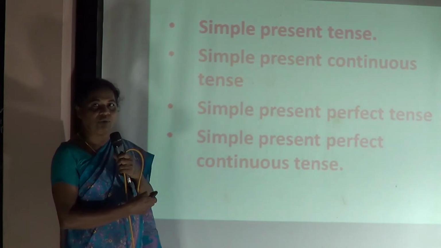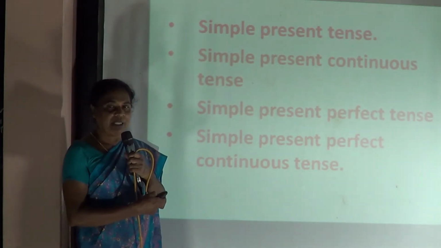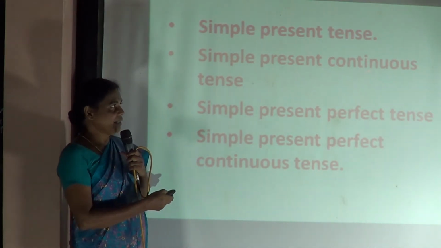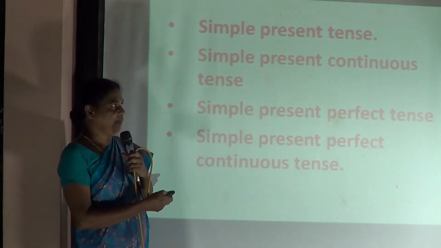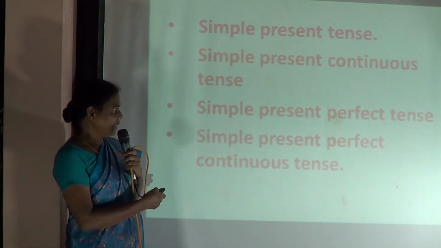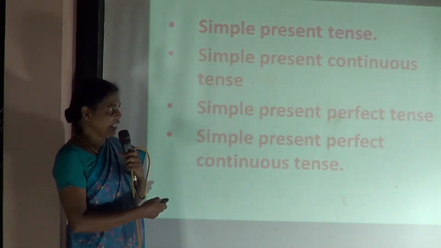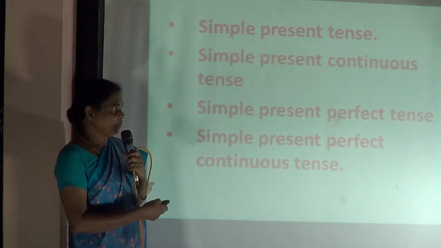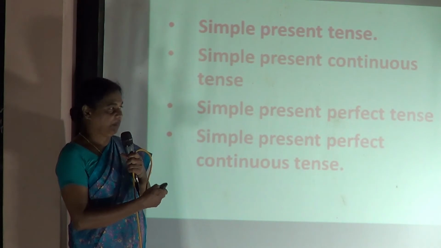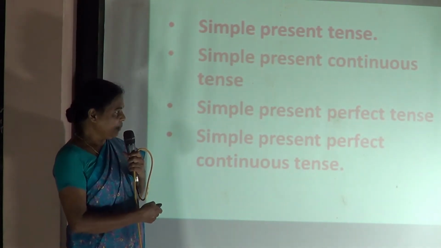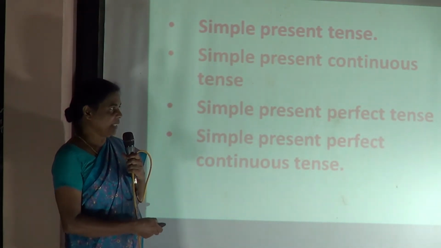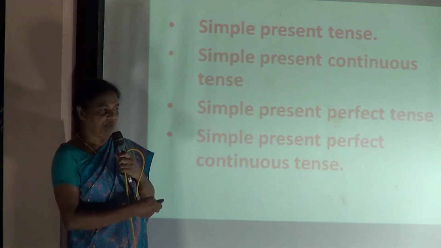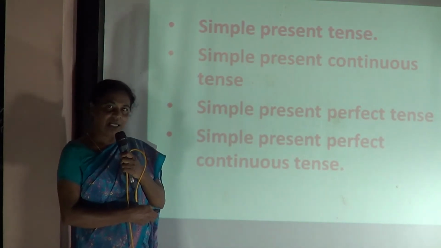Children who are listening to my class, you may be familiar with the active passive. While we were learning it, we learnt about this continuous form in the ing form. Now, the third type is the present perfect tense, and the fourth one is the present perfect continuous tense. You find the second one in the continuous form and the fourth one also in the continuous form.